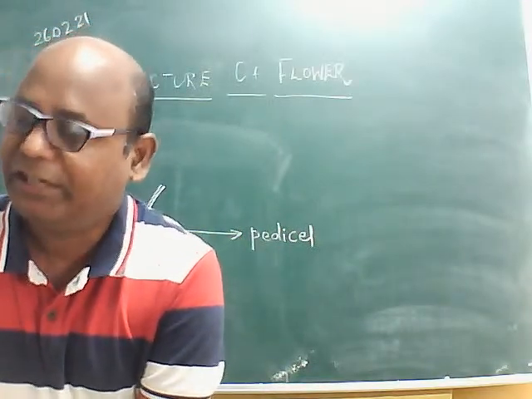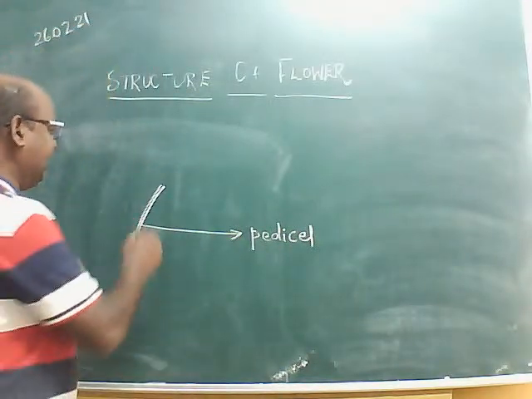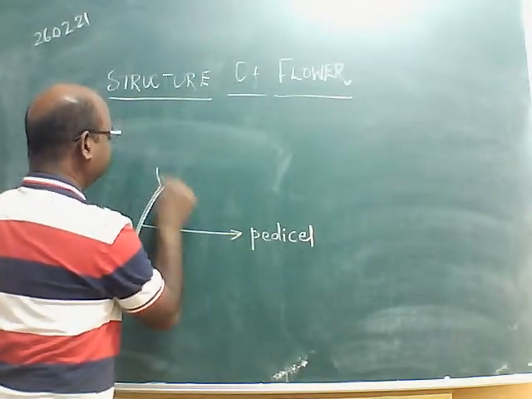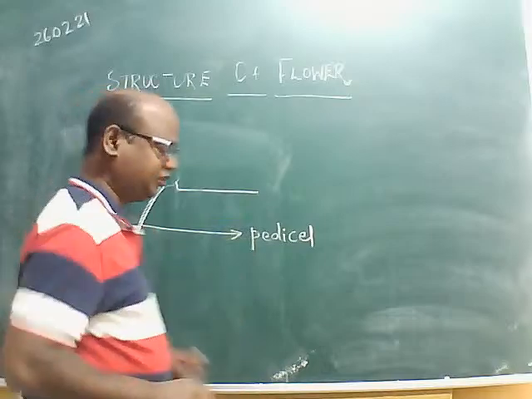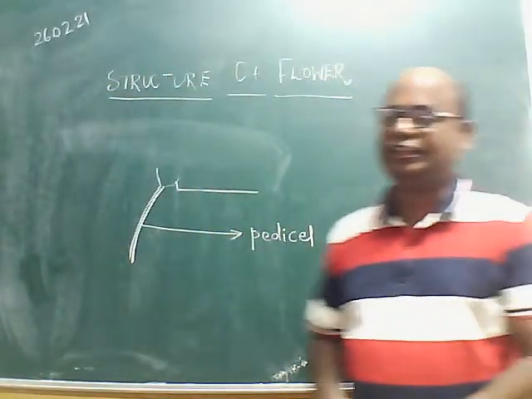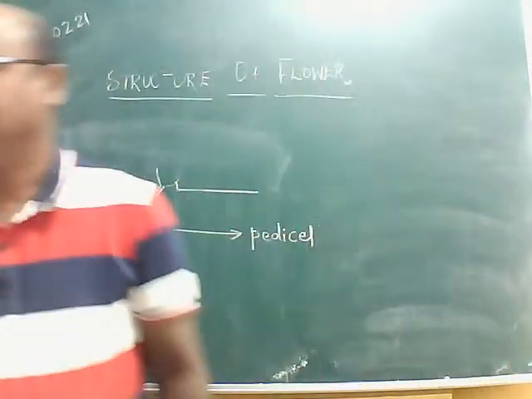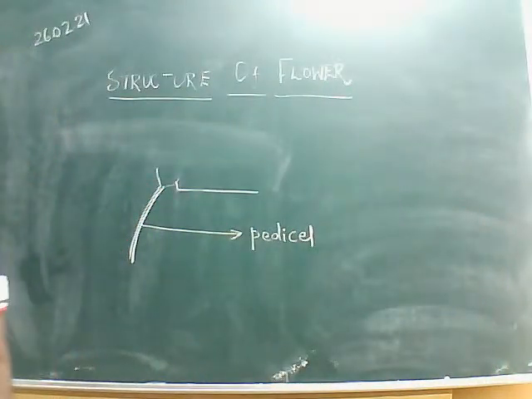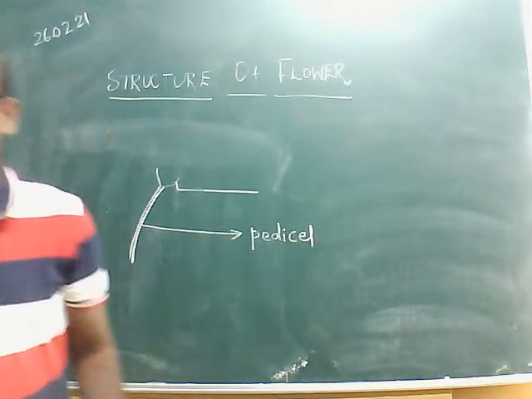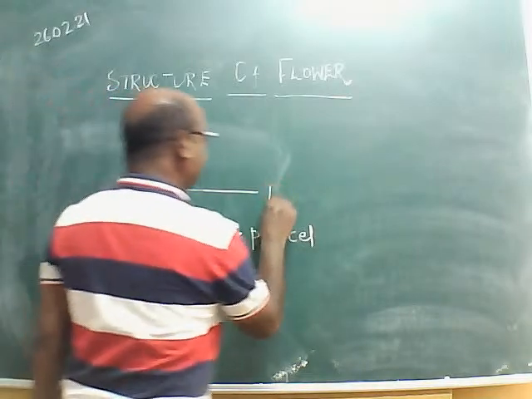Now just at the top of the stalk there is a swollen structure. What is that swollen structure? Just at the top of the flower, a swollen structure. Yes, Elias has given the very correct answer. Anurag Tripathi has also given the correct answer. That is the thalamus.